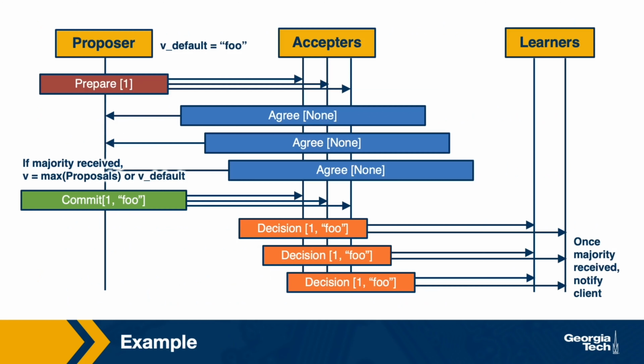To continue with the same example, we stopped here at the proposer sending the commit message to all the acceptors. When received, the acceptor now knows the value that's accepted. Proposal 1 has a value of foo, and it can disseminate this decision to all learners or to all distinguished learners. When a learner receives identical decision messages from the majority of the acceptors, it knows what the decision is, and then if any other clients need to be notified, they will be so.